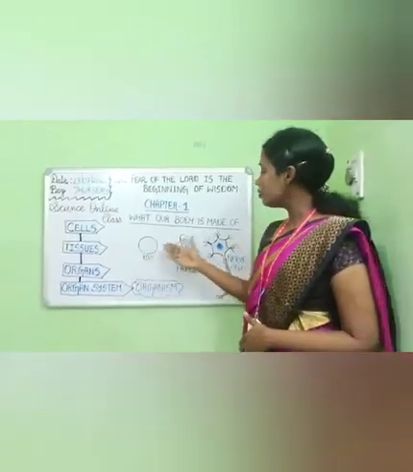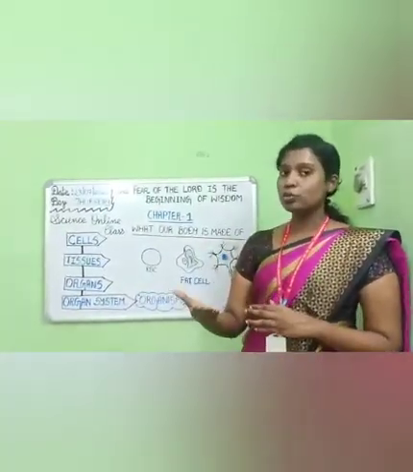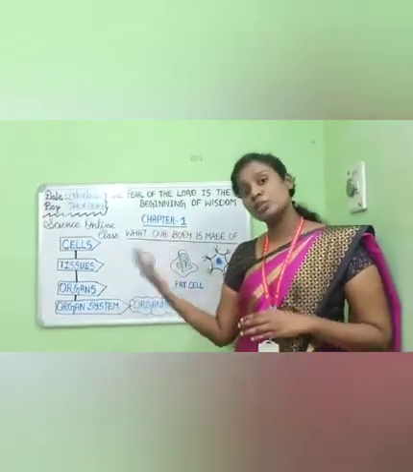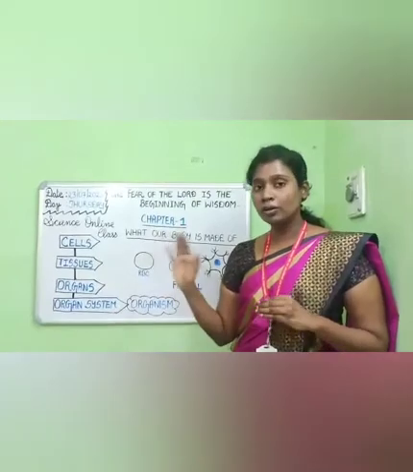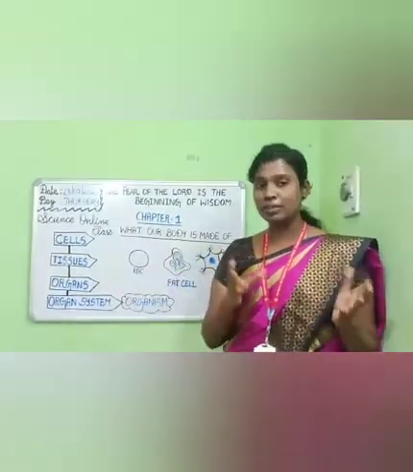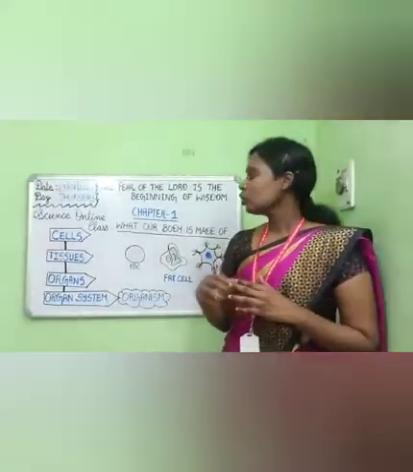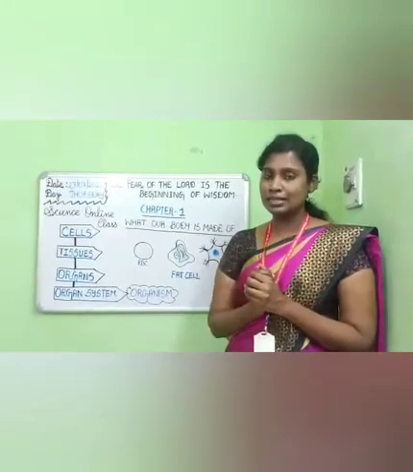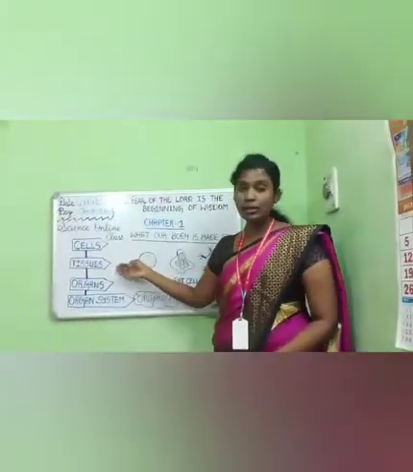So these are different kinds of cells present in our body, and I told you each cell has a particular job, a particular function to perform. They do not all look the same, they look different, they are of different shapes and different sizes.